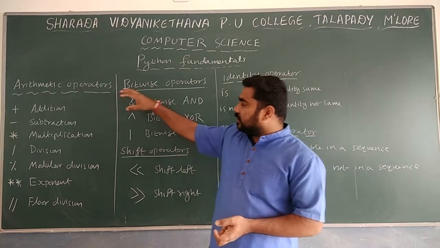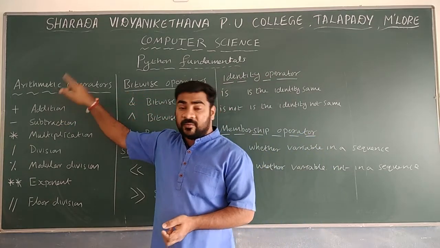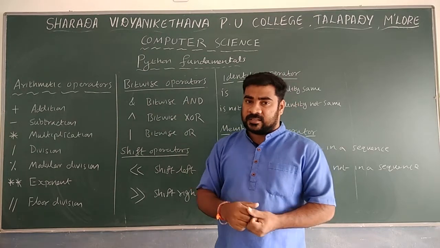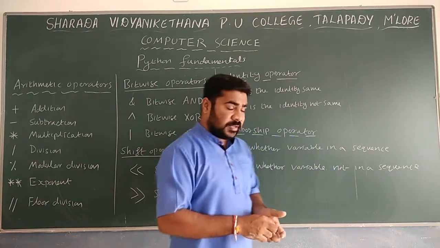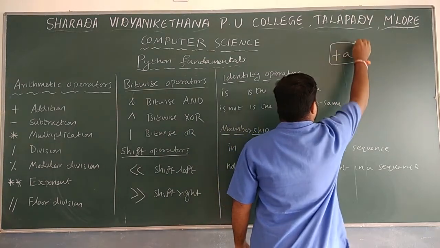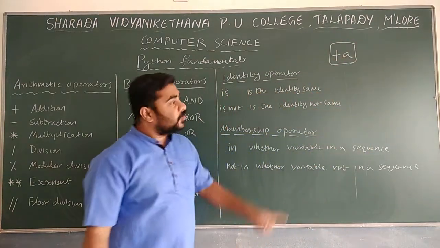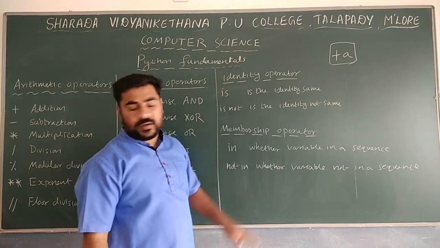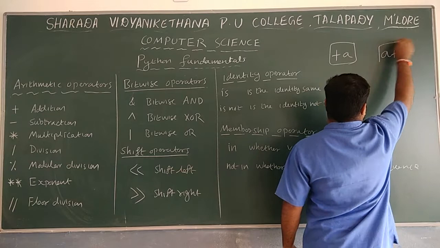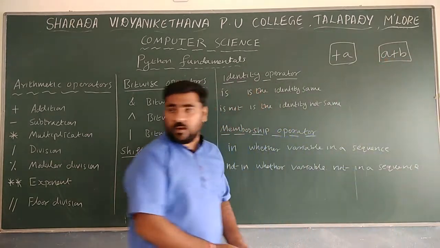So here addition, the first one is plus. Remember, in unary operator also plus is there, here also plus is there. In case of unary operator, for example, only one operand, if you use a, this is actually known as unary plus. If you use like that, that is a unary operator, and if you use like this, a plus b, this is actually known as binary operator.